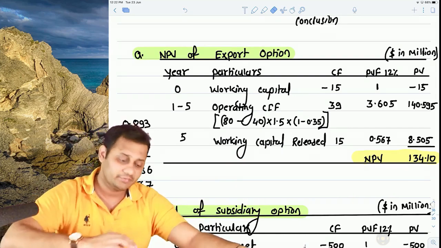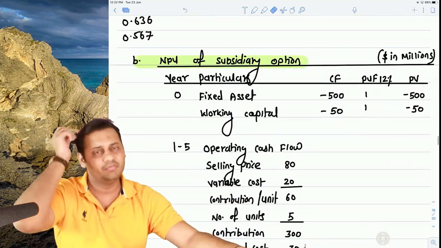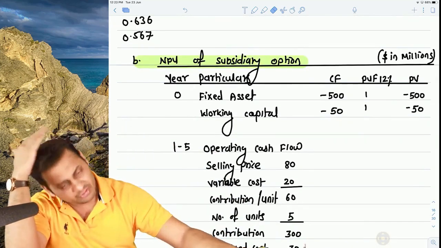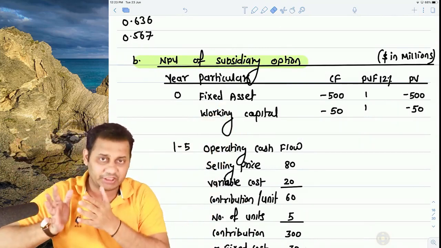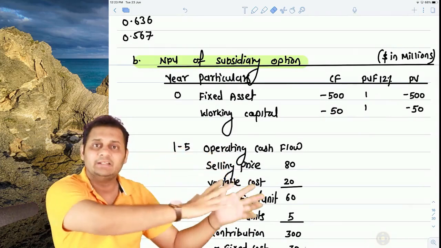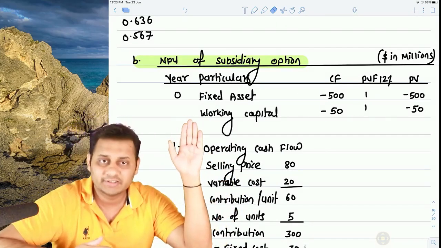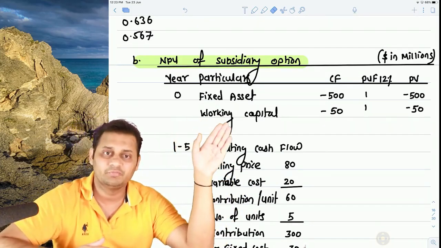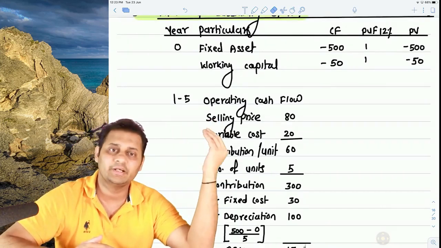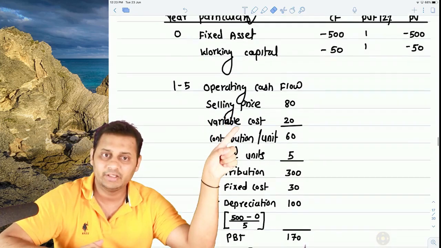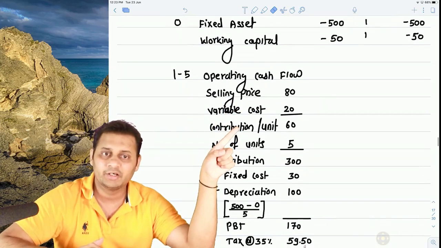And then we started with the subsidiary option. We thought that if we start a subsidiary, we divided all the cash flows into 3 parts: initial cash flow, operating cash flows, and then terminal cash flows. So fixed assets $500 million, then working capital $50 million. Then from 1 to 5 we started operating cash flows. Selling price was 80, variable cost reduced to 20, then contribution was 60.